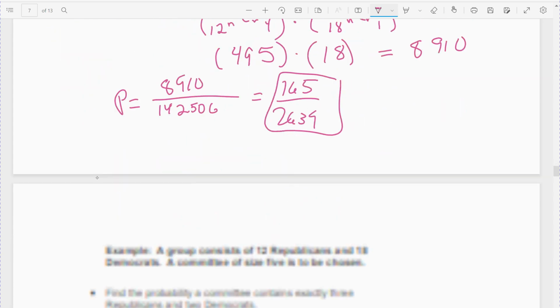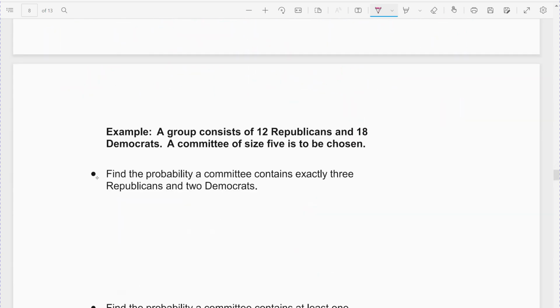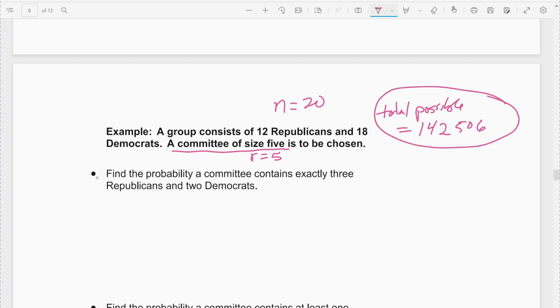More examples on the next page of the same problem. Alright, so again, still have 12 Republicans, 8 Democrats, still have a total of 20. We're still going to pick 5, and our total possible is still going to be that 142506. So just kind of hold on to that because it's the same number I will divide by, since that's the total possible groups of 5.